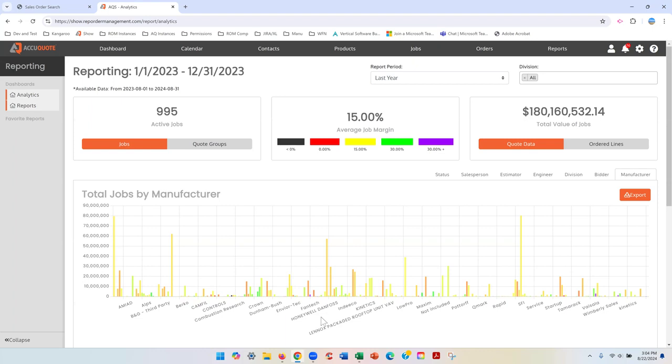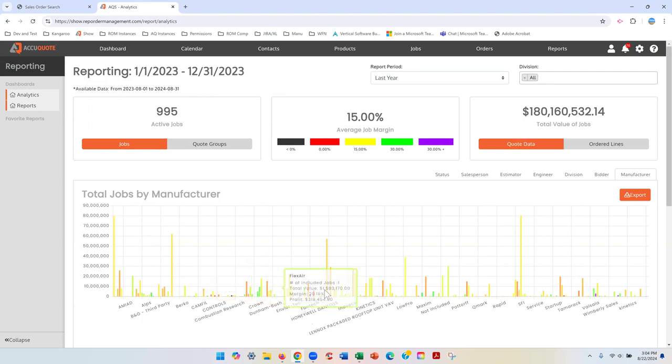They're busy. They have a lot of things to do to get a job quoted, get it won, and get it delivered and closed out. So this is all done for you without them doing anything extra. All they have to do is quote. They're just doing their jobs. And in the background, our software is organizing and putting things in buckets, right?